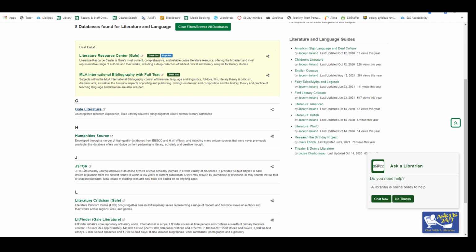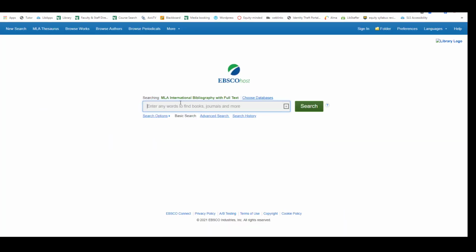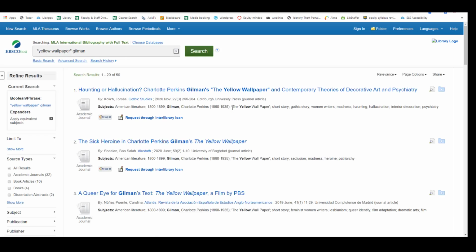Let's also check out MLA International Bibliography. I'm going to search for the title of the work I'm trying to find a criticism about. Notice how I'm putting quotation marks around the title. That's another strategy to narrow down your results. Make sure the database is looking for that specific keyword.